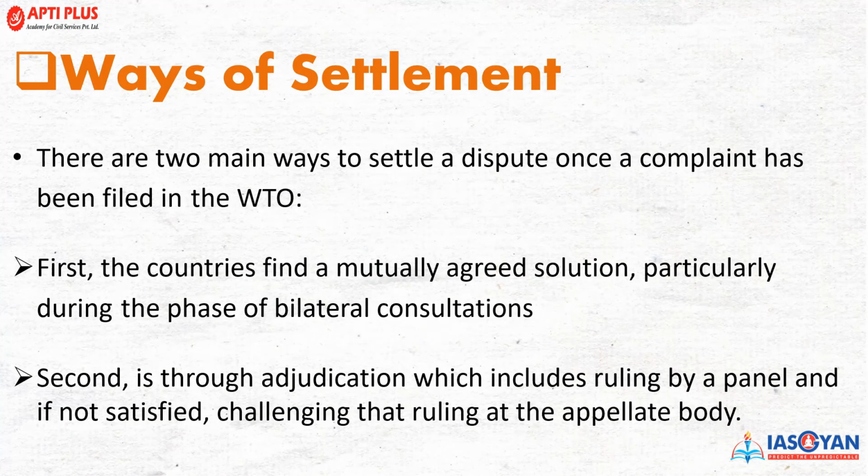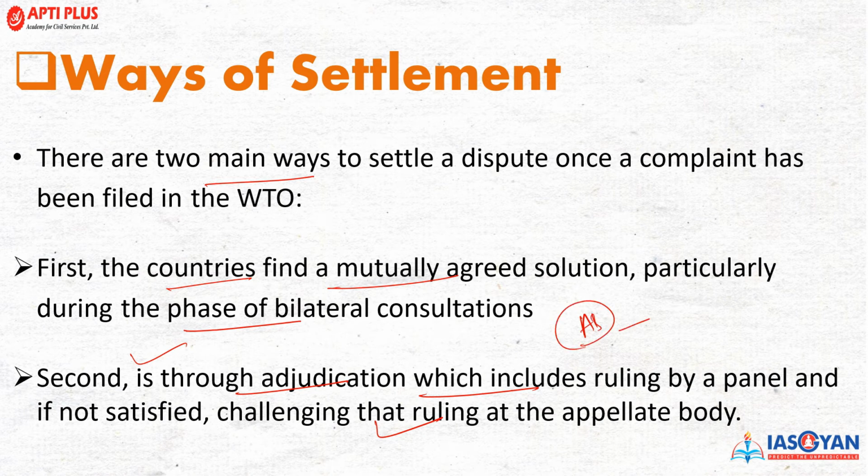Now ways for settlement, किस तरह के settlement process है जो WTO follow करती है. There are two main ways to settle any problem in the WTO if a complaint arises. First, the countries find a mutually agreed solution, particularly during the phase of bilateral consultation. This is the one methodology. The other important methodology is through adjudication, which includes the ruling by a panel. If they are not satisfied, they can challenge the ruling in an appellate body. तो सारी बात यहाँ पे appellate body को लेकर के की गई है.